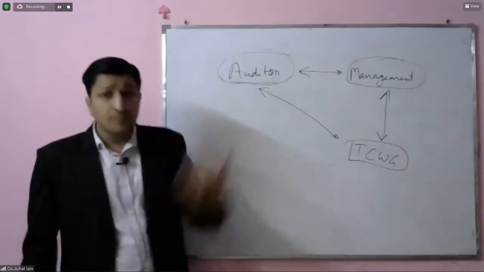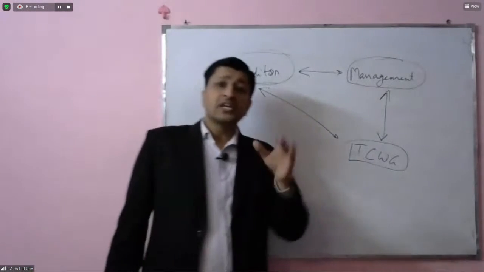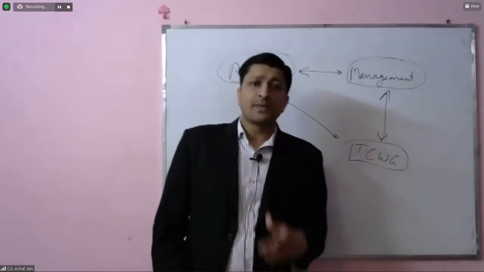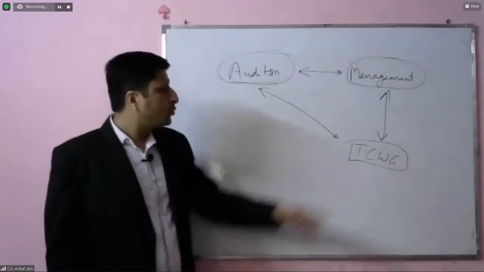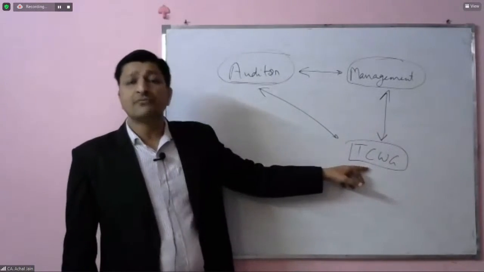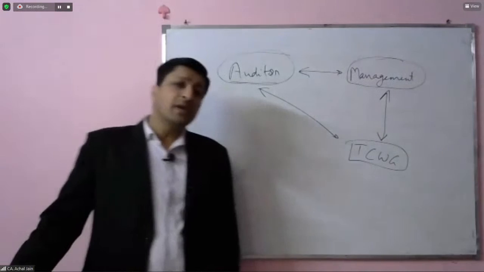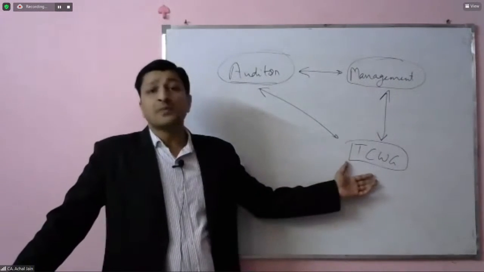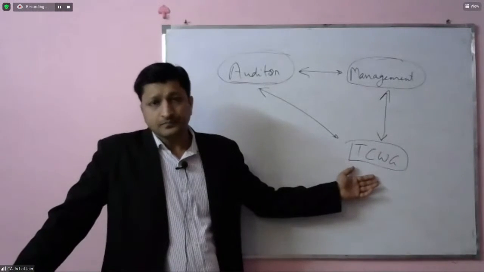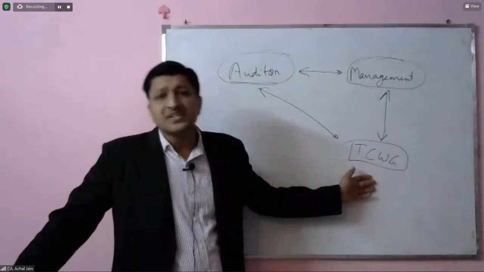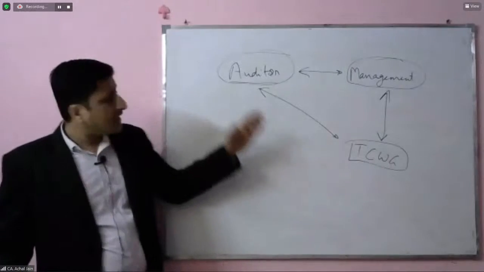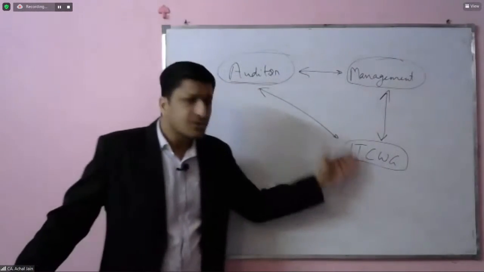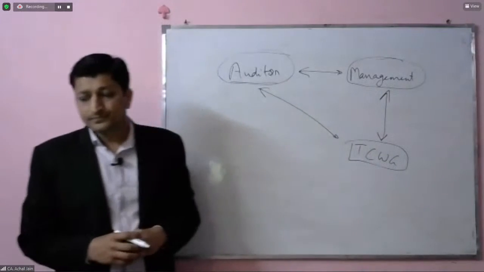But there could be certain matters which, even though significant, management may not communicate to those charged with governance, and which may be relevant for them, that is, for the audit committee. Now, to bridge this gap, this standard establishes a direct linkage between the auditor and those charged with governance.